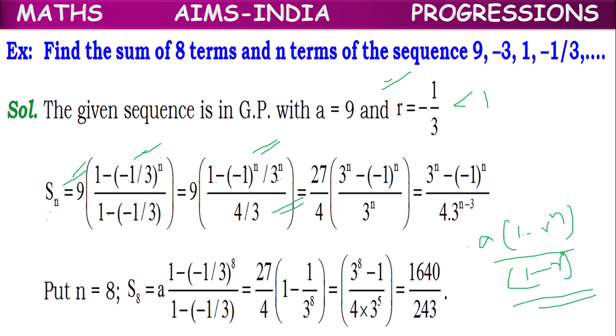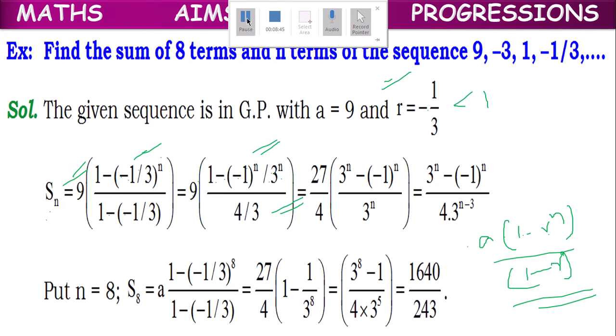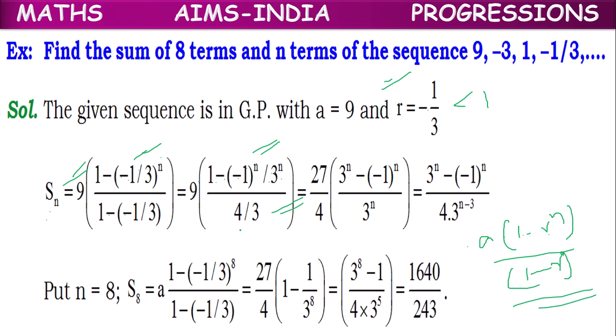This one, after taking LCM, is 3 power n into 1, 3 power n minus -1 whole power n. So this 3 power n will come down, and this 3 will go up. 3 into 9, 27. It will multiply 27. So 27, and the 3 power n will come down: 27 into 3 power n minus -1 whole power n by 4 into 3 power n.